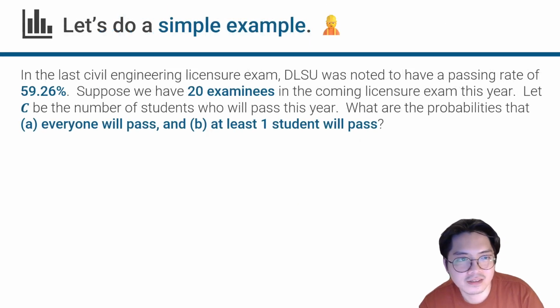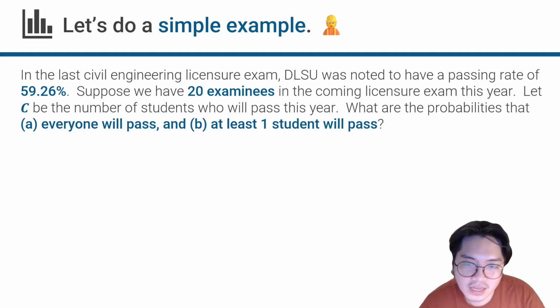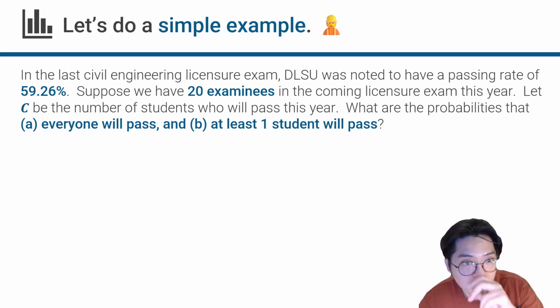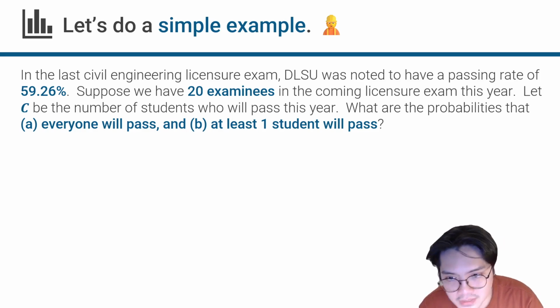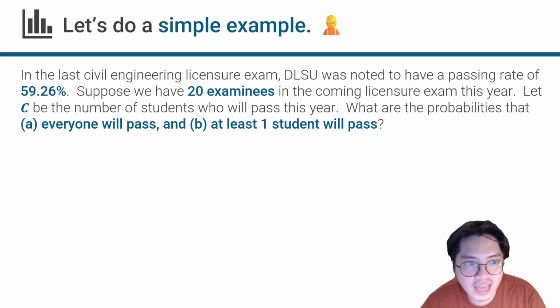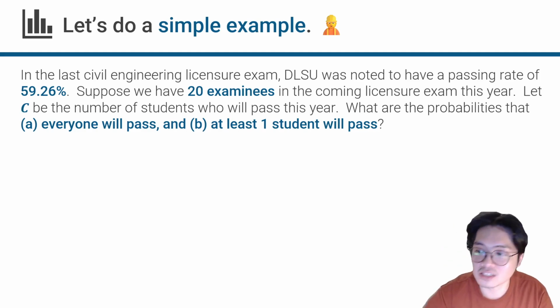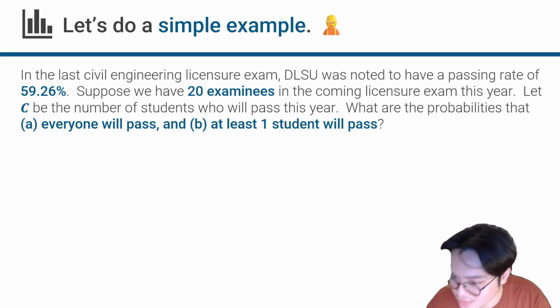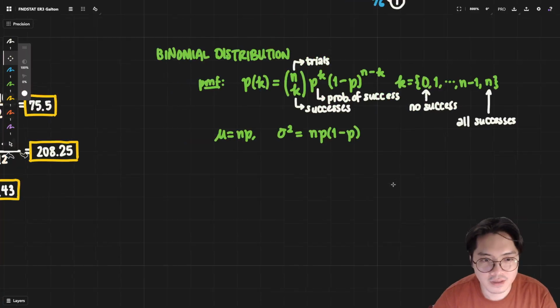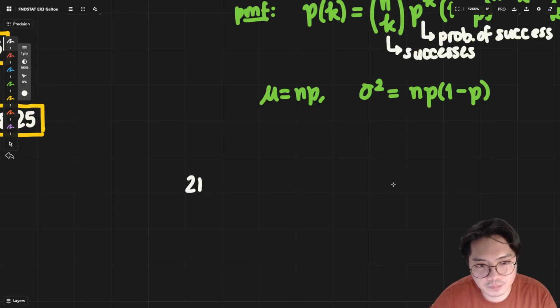Okay? Let's do a simple example now. In the last civil engineering licensure exam, the LSU was noted to have a passing rate of 59.26%. Suppose we have 20 examinees in the coming licensure exam this year. Let C be the number of students who will pass this year. What are the probabilities that everyone will pass and at least one student will pass? So in this case, this is going to be slide 21. Slide 21, let's try this out.